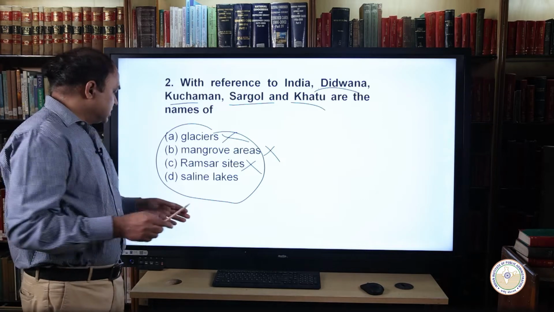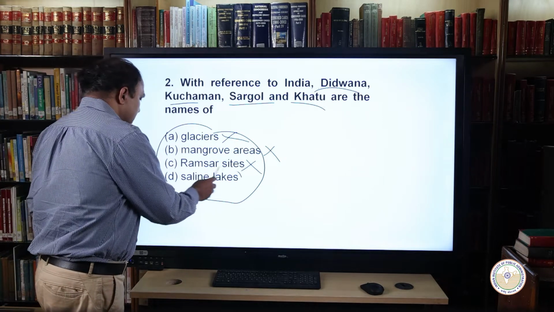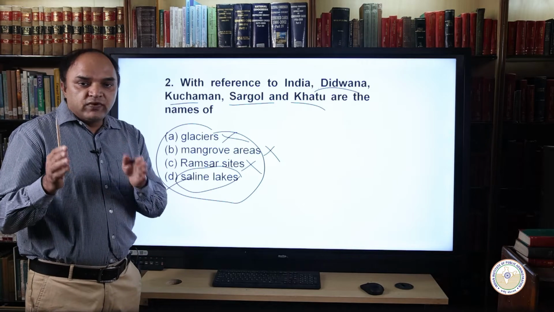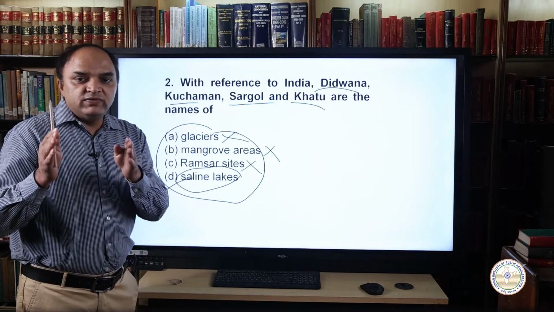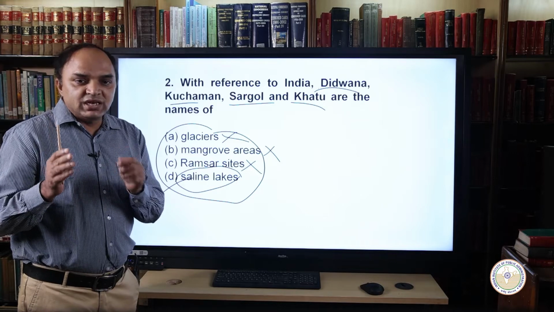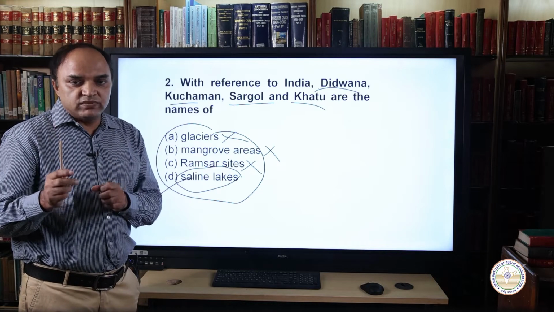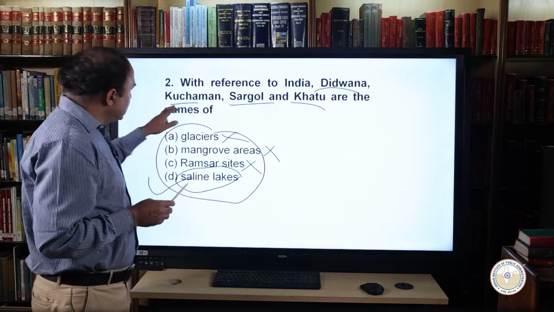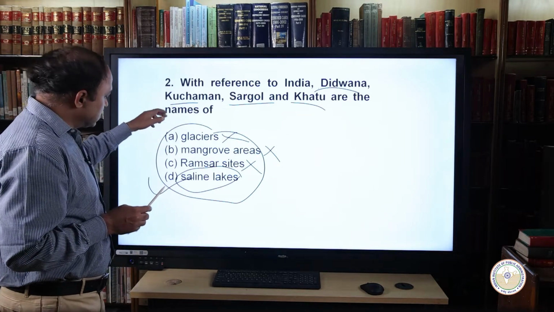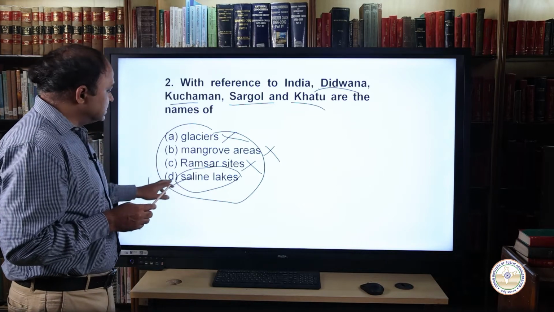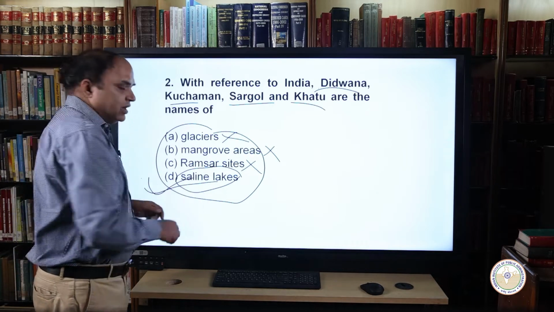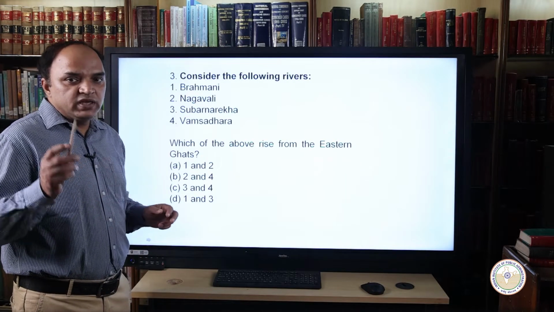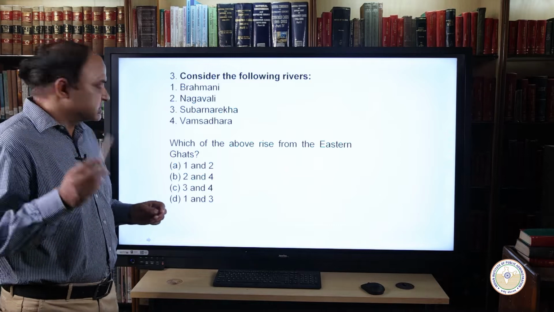So finally, our answer will be saline lakes. So answer D is the correct answer. For example, Didwana is a town situated near a saline lake in Nagaur district of Rajasthan. So if you know that Didwana or any of the towns are located in Rajasthan, your answer will be D, saline lakes.